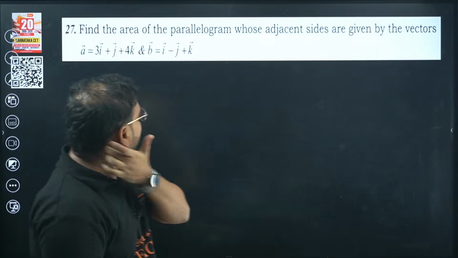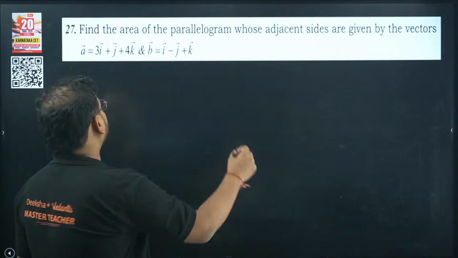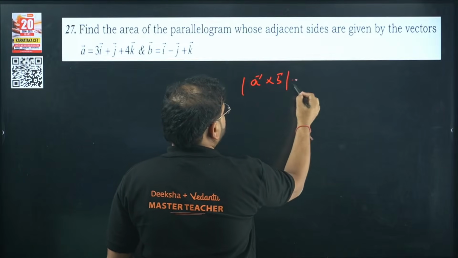27th. Find the area of the parallelogram. How to solve this question? I'm looking for the area of the parallelogram. Vectors are given. Simply find A cross B, the modulus of A cross B. You'll get the answer like this.